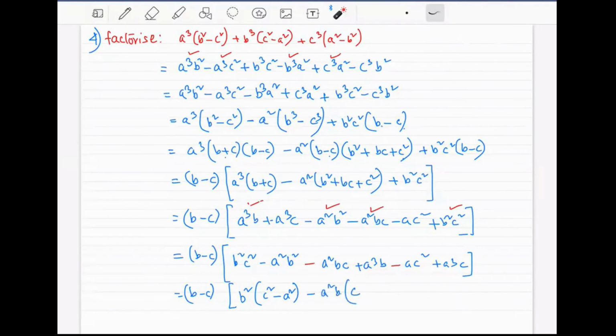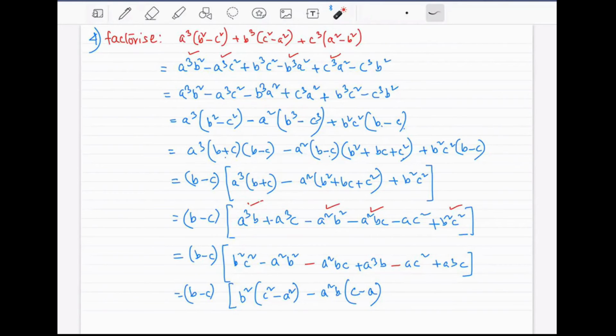What about in this case? b is already taken out, but out of the a cube, I can write it as a square into a. a square is already taken out, that means one of the a is remaining, right? So you have to keep a here with a minus sign. Why? Because there is a plus sign, but it is not plus sign here. Because there is a minus sign in front of the bracket. That's why we have changed the sign plus into minus. Keep the remaining. From the remaining, what can be taken out as common factor? ac square, a cube c, both of them have c in them. From a and a cube, what can be taken out as common factor?